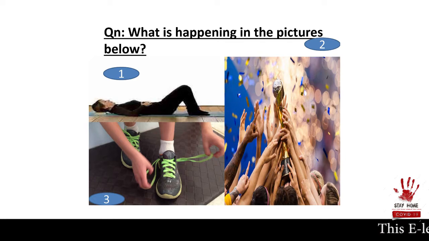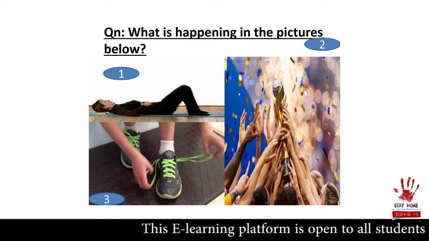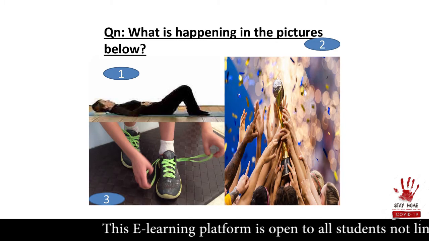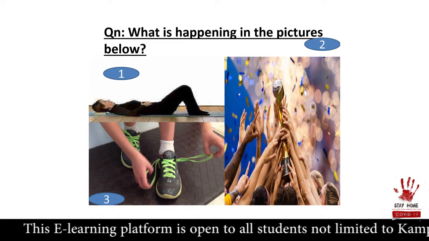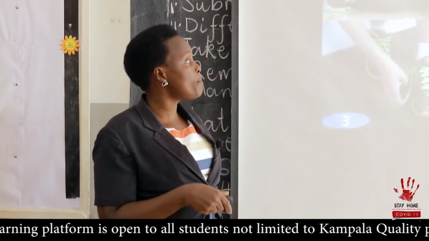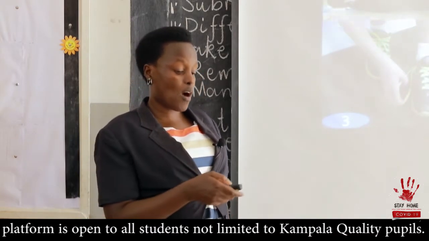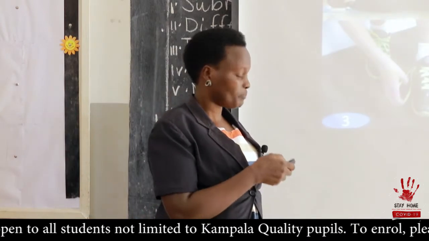These ones, they drop IE for Y. For example, in picture A, lie. This is different from the act of telling lies. The act of telling lies, we maintain IE. But the act of lying on a flat surface, we drop IE for Y. We can say the woman is lying on a mat.